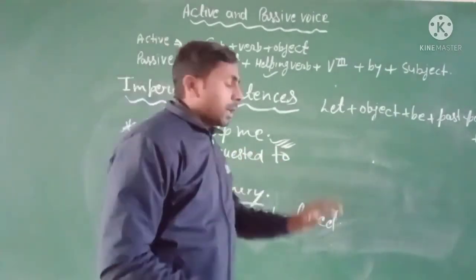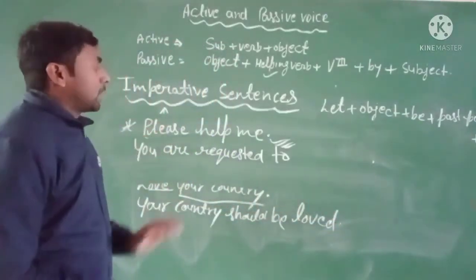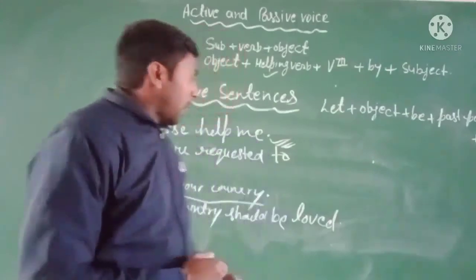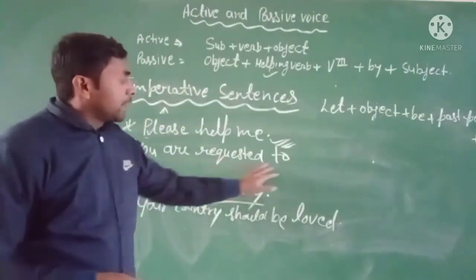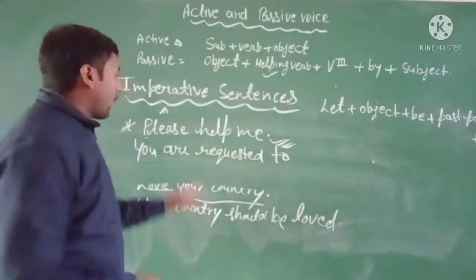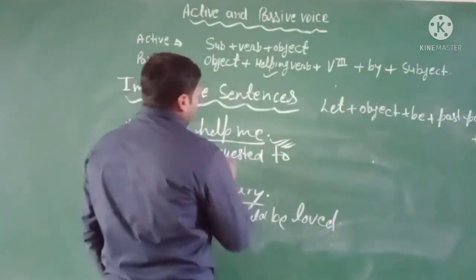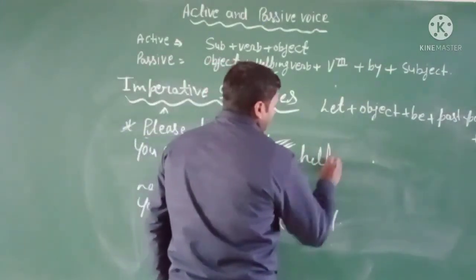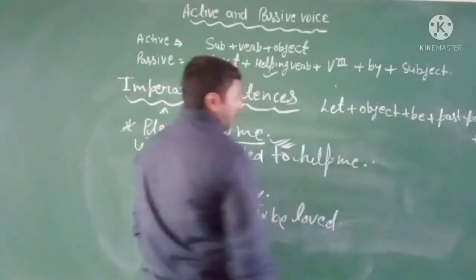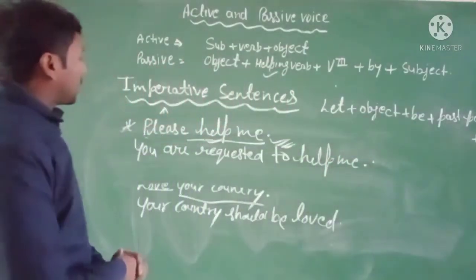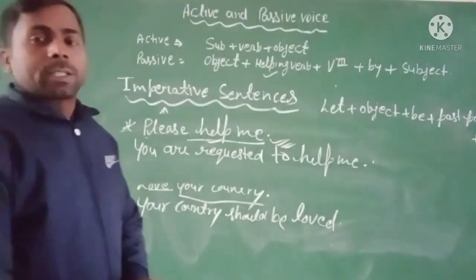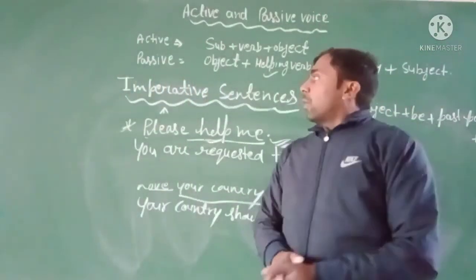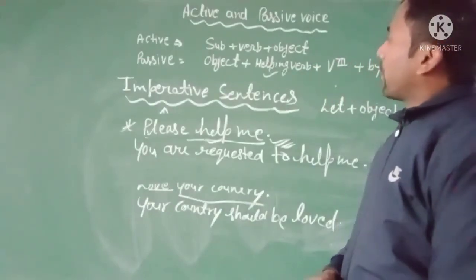First you write down, in place of please, you are requested to, and after that write down the same words, help me, and then your sentence changes into the passive voice. Clear? So I hope you all understand this topic very well.